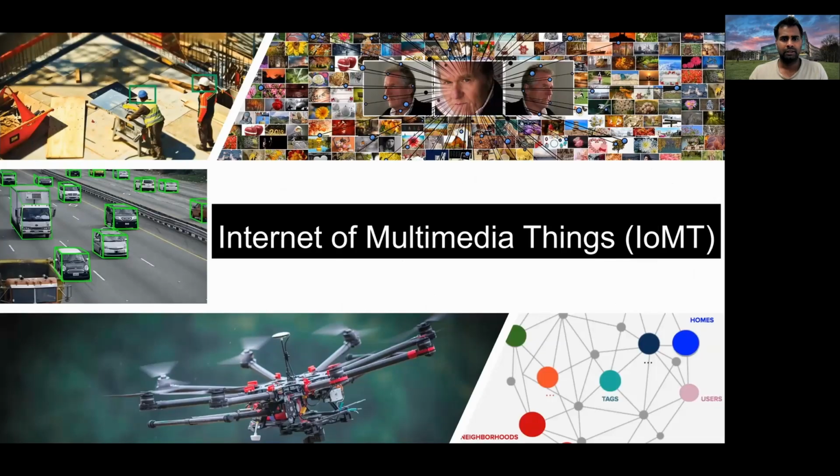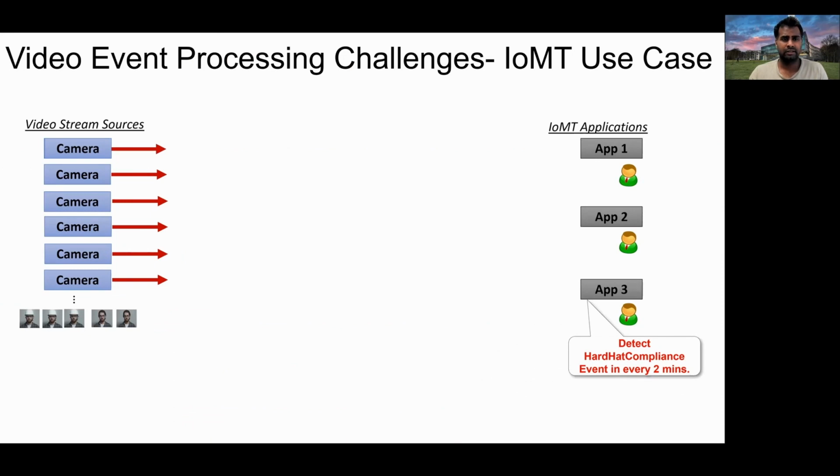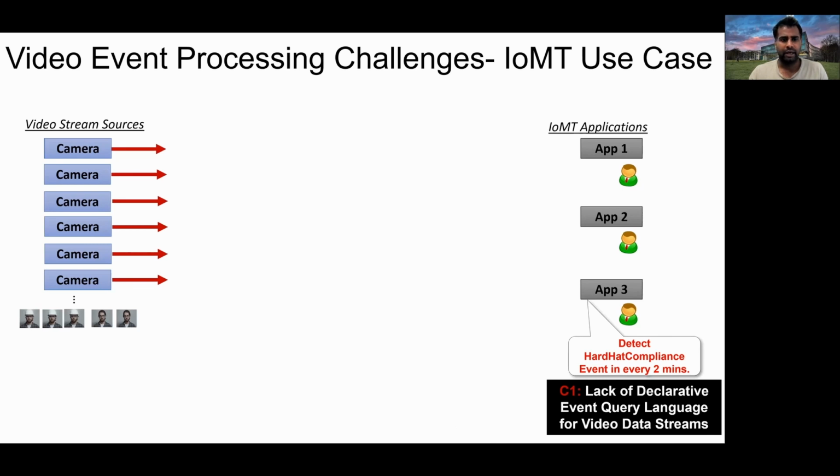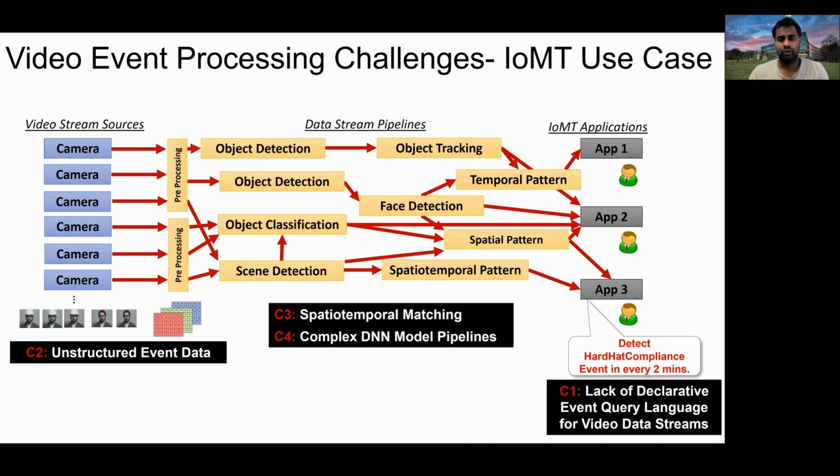detected. But the world is now transitioning to Internet of Multimedia Things, where visual sensors like CCTV cameras are pervasive. But current event processing systems have certain challenges to process video event patterns. Firstly, they lack a declarative event query language. Secondly, video data has an unstructured data model. Thirdly, how to perform spatiotemporal matching, where video event patterns happen in both spatial and temporal dimensions, and how to handle complex DNN model pipelines.